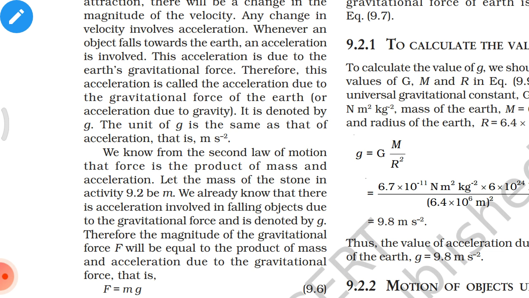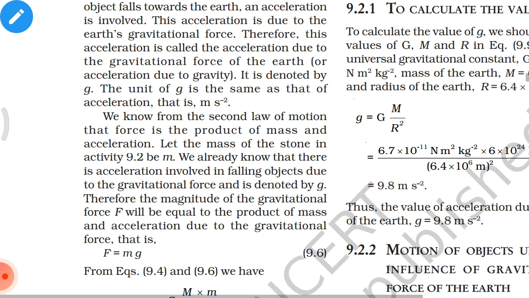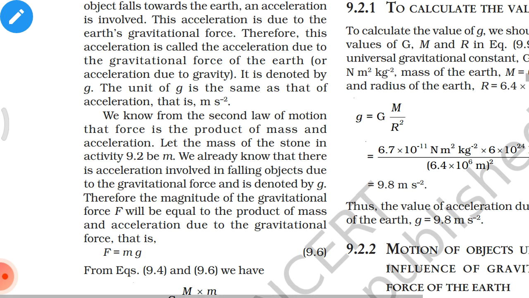We already know that there is acceleration involved in falling objects due to the gravitational force, and it is denoted by g. Therefore, the magnitude of the gravitational force F will be equal to the product of mass and acceleration due to the gravitational force, that is, F is equal to m g.